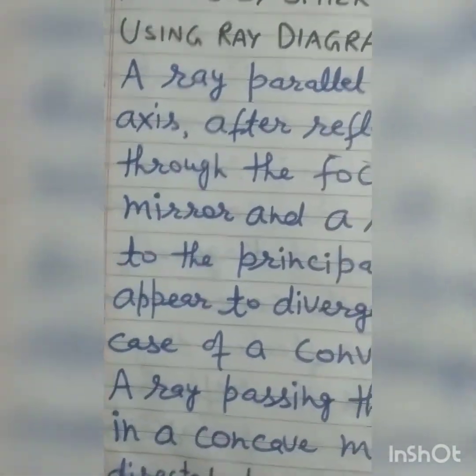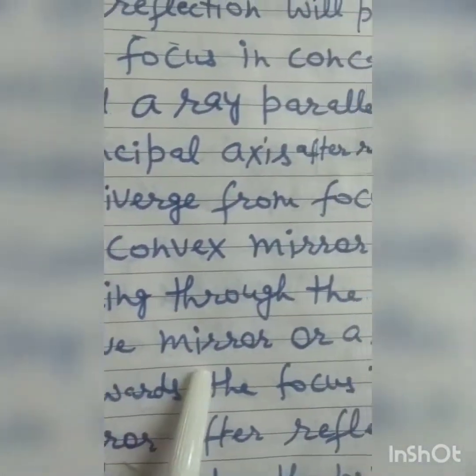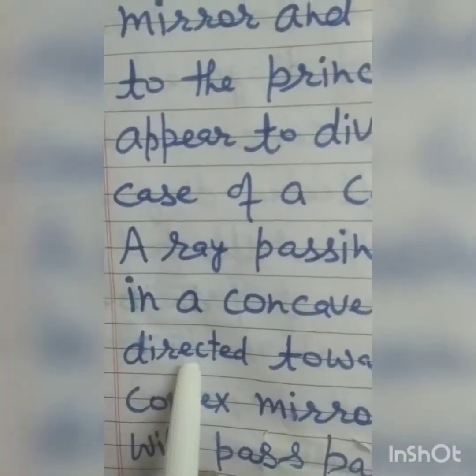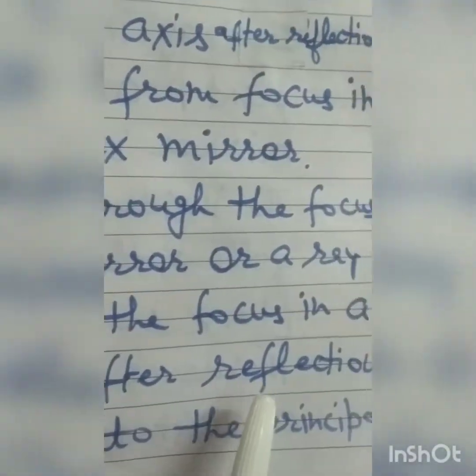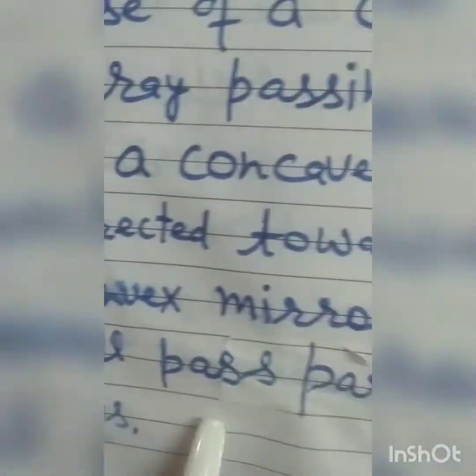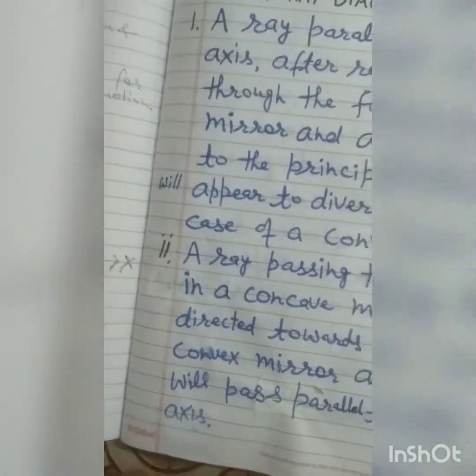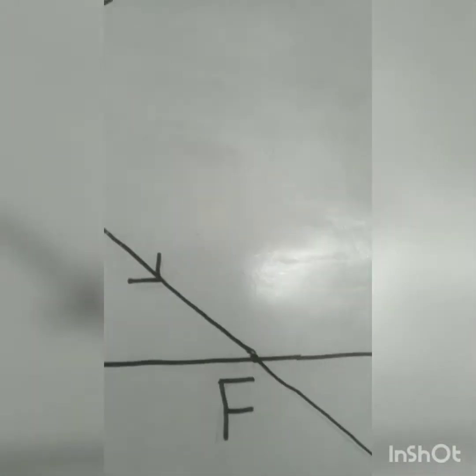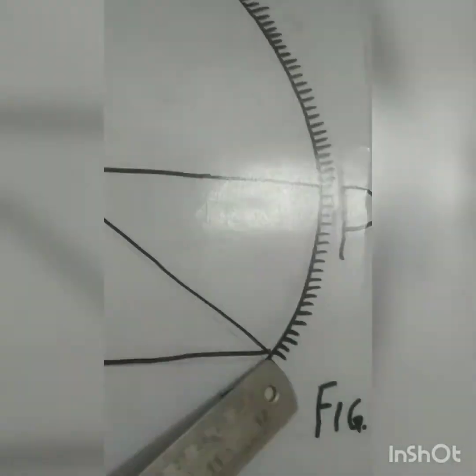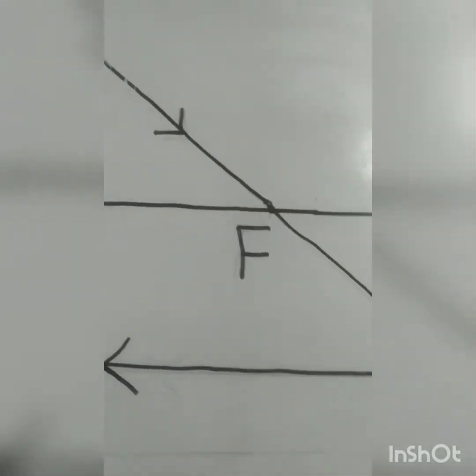Second rule is a ray passing through the focus in a concave mirror, or a ray directed towards the focus in a convex mirror, after reflection will pass parallel to the principal axis. A ray passing through the focus, after reflection, will pass parallel to the principal axis.